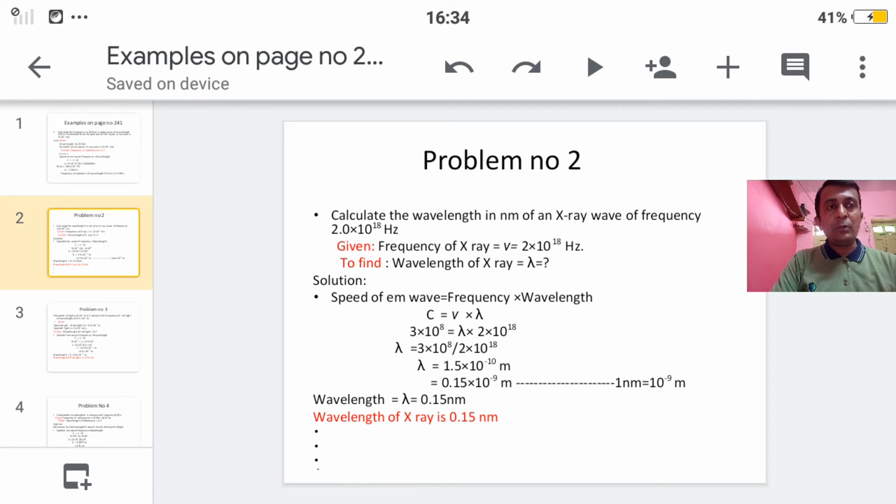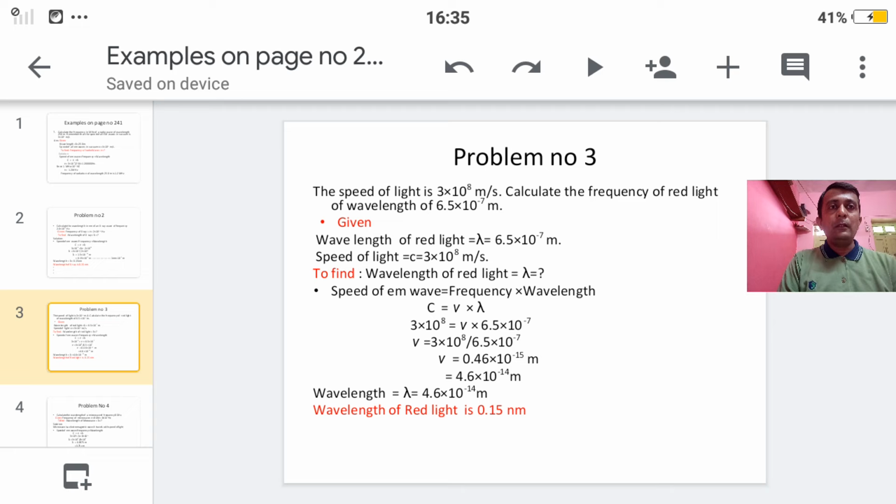But we know that 1 nanometer is equal to how much? 10 to the power minus 9 meter. So according to this relation we are going to convert our answer. That means I am going to shift the decimal point towards the left side, so I am getting 10 to the power minus 9 meter. So the answer is 0.15 into 10 to the power minus 9 meter. So in this way the wavelength we are getting as 0.15 nanometer. So I think students, this example number 2 is also clear. Now see the next example